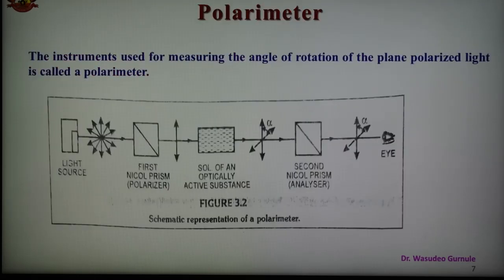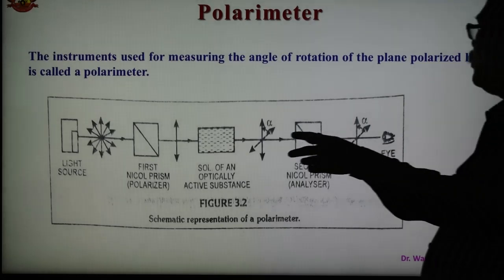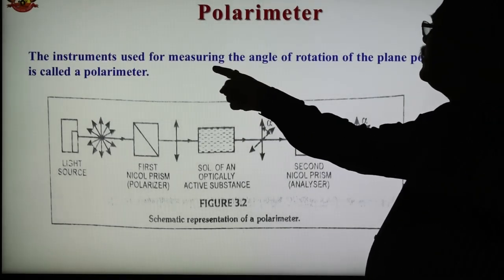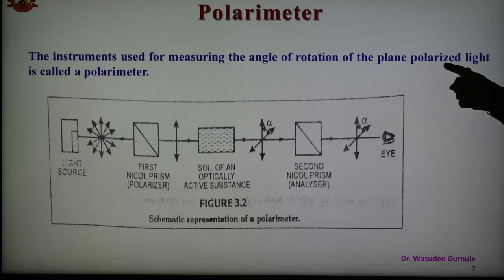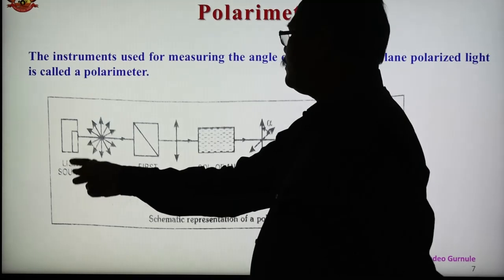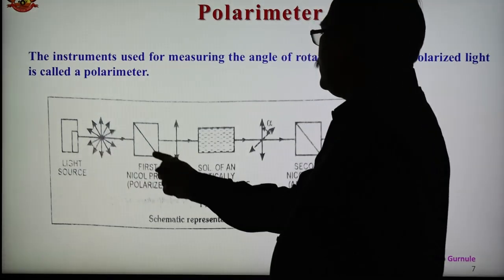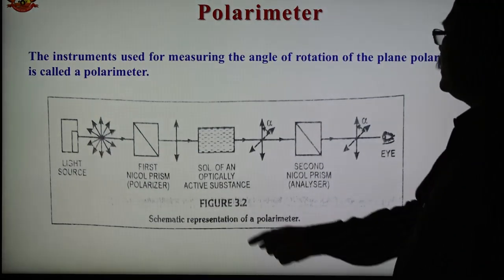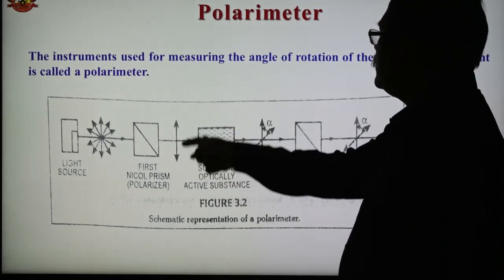Now, what is a polarimeter? It is an instrument, shown here, and this instrument is used to measure the angle of rotation. So the angle of rotation of plane polarized light can be measured by the instrument known as the polarimeter. Here is the light source, vibrating in all directions and passing through the first nickel prism, after which it vibrates in one plane.